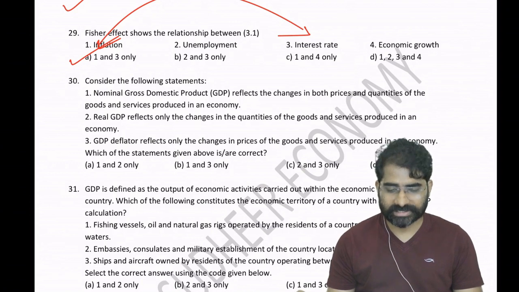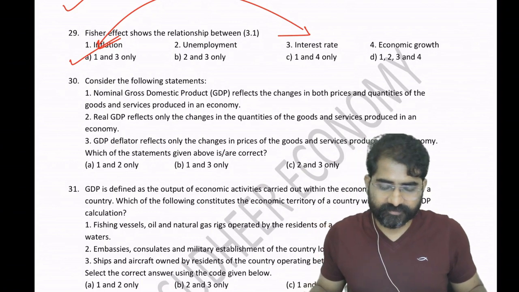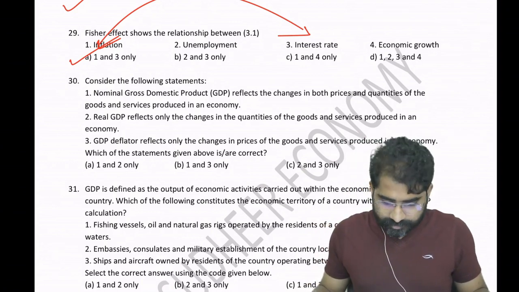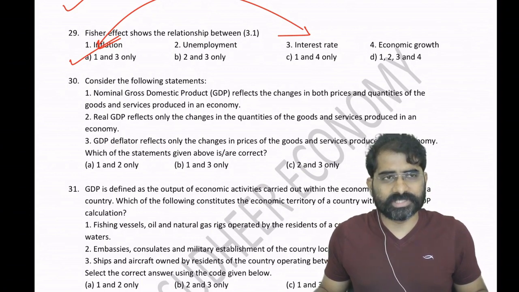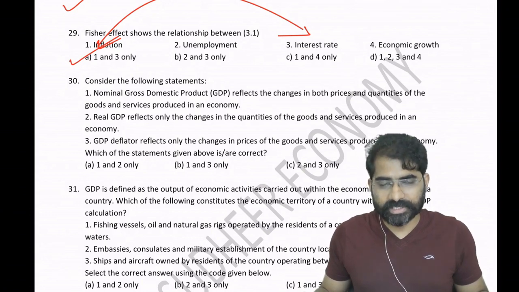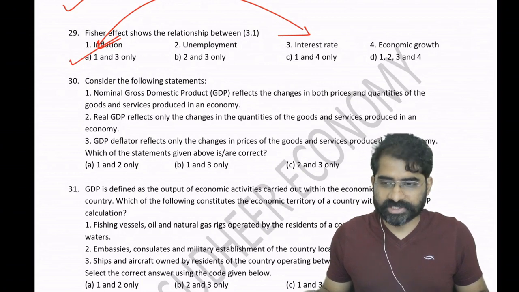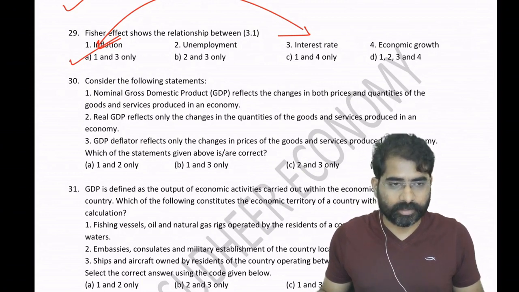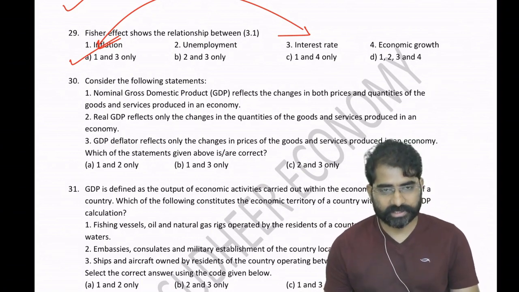National income, we have discussed earlier. Now, while solving questions, first of all, you should be knowing a few things. One is how economic growth is calculated. Basically we use the word GDP. The basic formulas you should be knowing are GDP and GNP, and the difference: GNP is nothing but GDP plus net factor income from abroad. Once these things are clear, things will be easy.